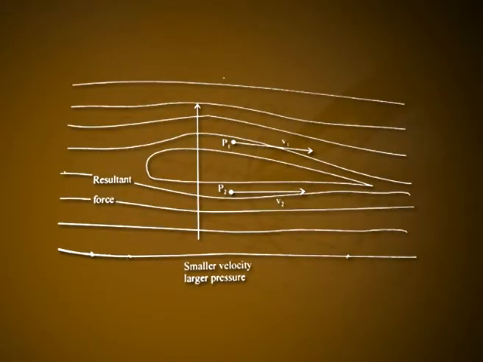Since 1 by 2 into (V1 square minus V2 square) is equal to 1 by 2 into (V1 minus V2) into (V1 plus V2), and one may approximate 1 by 2 into (V1 plus V2) as equal to the plane's air speed V, the resultant upward force of the lift may be expressed as F is equal to A into rho into V into (V1 minus V2).